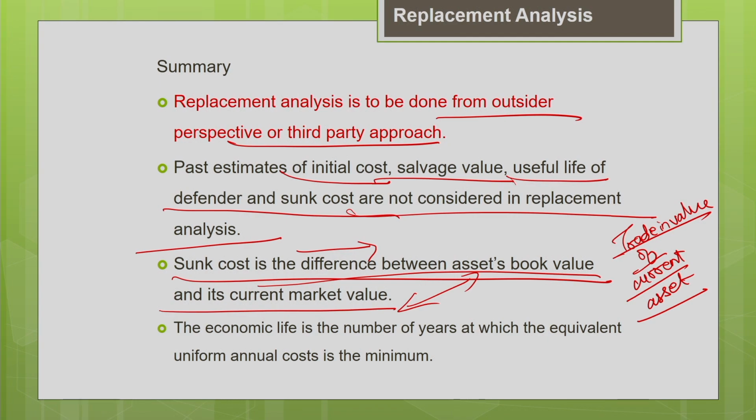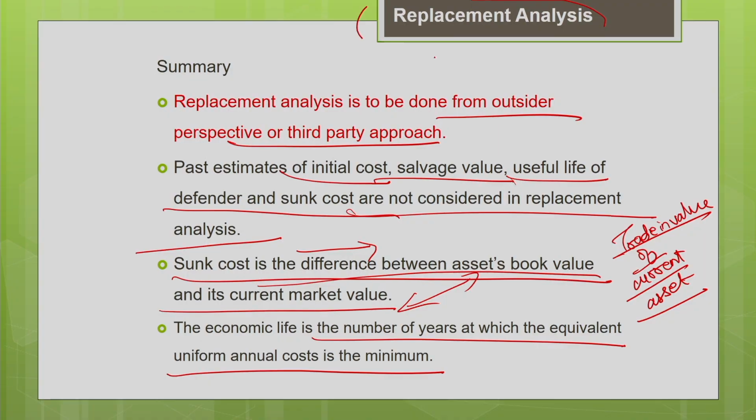So, basically the economic life of the machine is the time period at which the equivalent uniform annual cost is a minimum. We have discussed two different types of problems. In one problem, we estimated the economic life of the machine using the equivalent annual cost of the machine. In another problem, we compared the Defender and the Challenger, and we estimated the equivalent annual cost for both and compared both values. For whichever equipment the cost liability is minimum, we recommend that particular equipment. Okay. So, we have discussed two different types of approaches using this time value method.